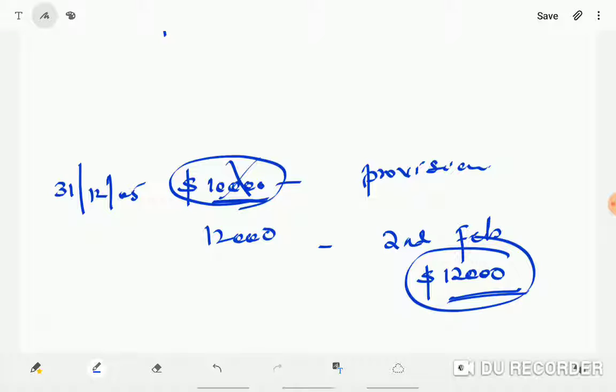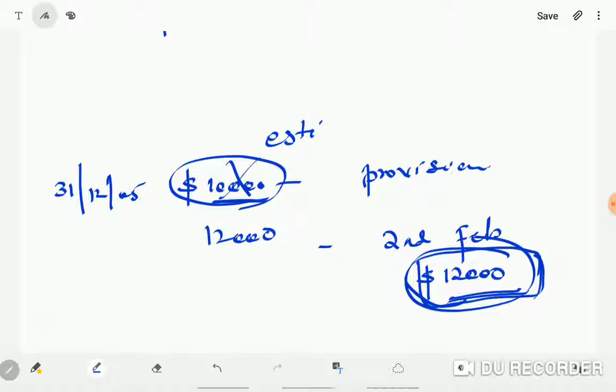So basically, you should know the meaning of adjusting events is events that gives more information about the conditions that existed at the reporting date. See, by this event of court case coming to an end, the entity comes to know the amount that is to be paid is 12,000. Because here 10,000 is just an estimation, no?